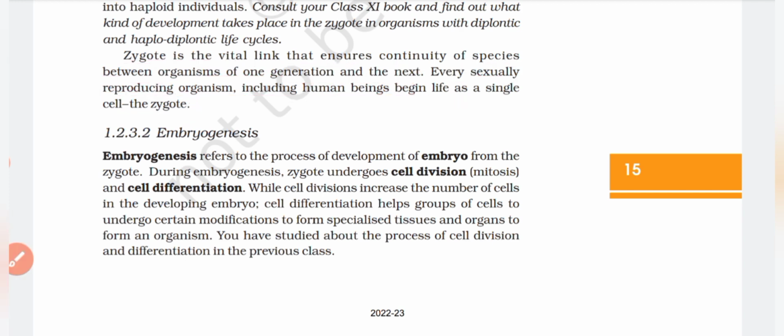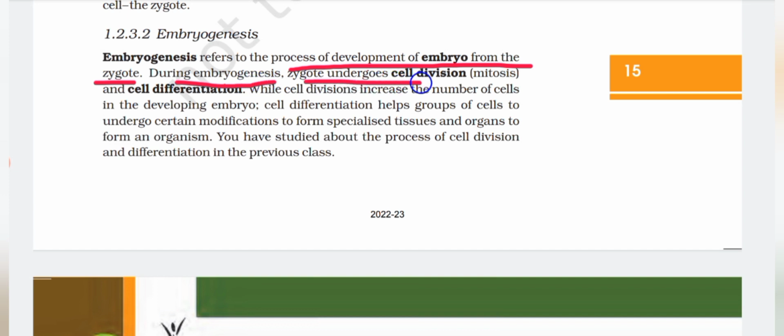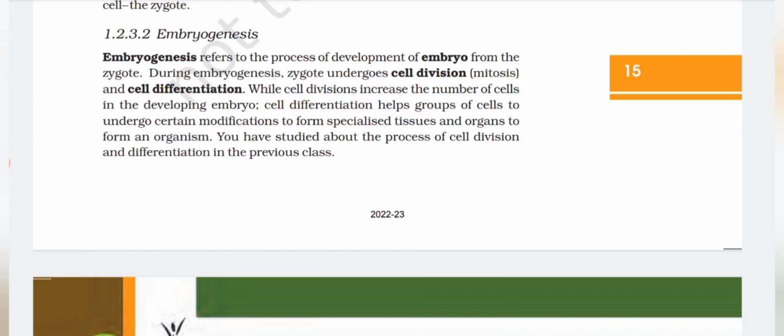1.2.3.2 Embryogenesis. Embryogenesis refers to the process of development of embryo from the zygote. During embryogenesis, zygote undergoes cell division, that is mitosis, and cell differentiation. While cell division increases the number of cells in the developing embryo, cell differentiation helps group of cells to undergo certain modification to form specialized tissues and organs to form an organism. You have studied about the process of cell division and differentiation in the previous class.